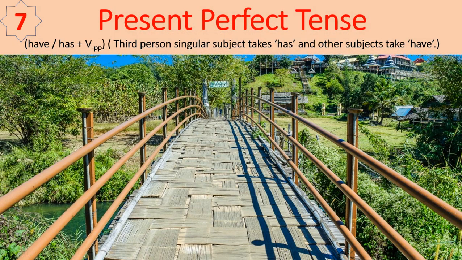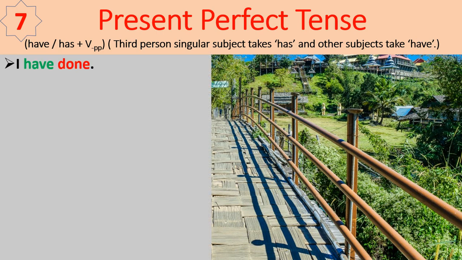Tense number 7, present perfect tense. Here have or has plus VPP, that is past participle, is used. Third person singular subject takes has and other subjects take have. See the examples.